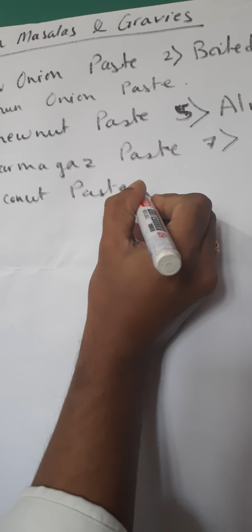That is, grated coconut is made into a paste and added into the gravy to give it thickening. Now when we are talking about charmagaz paste, as the name says, char, which is 4, magaz means seed, there are 4 different kinds of seeds which are used, and it is made into a paste.